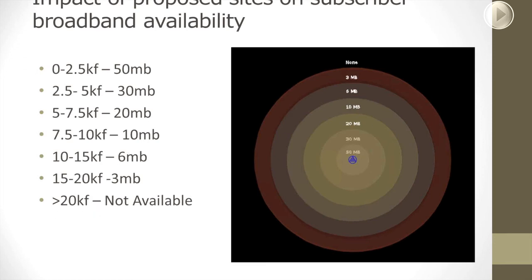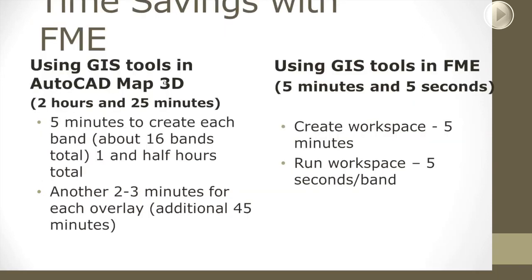So how do we provide this for the regulatory department? Well, it's definitely a GIS question of overlaying these bands on our subscriber data. We used to be able to do this in AutoCAD Map 3D. We still do that today, but it took a long time, 2.5 hours to do that. Whereas with the GIS tools in FME, we were able to reduce that to about 5 minutes. And I'll show you exactly what I mean here. So we'll do a quick live demo.